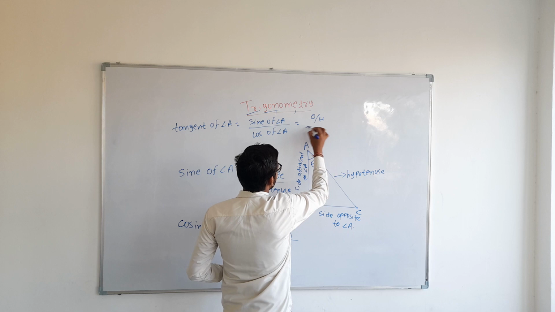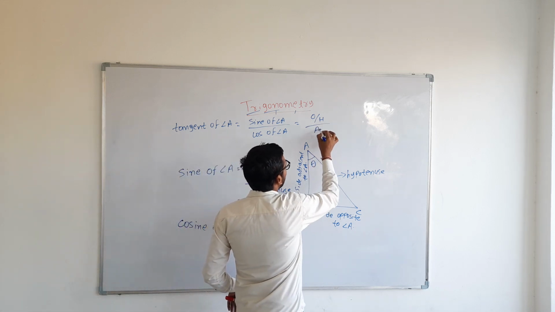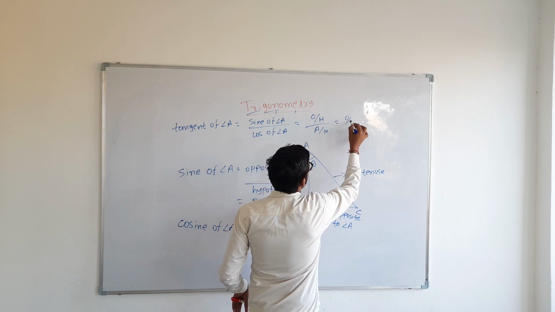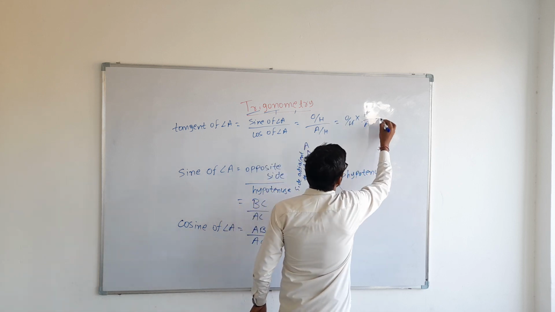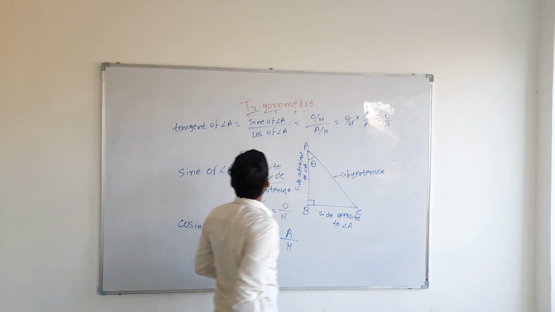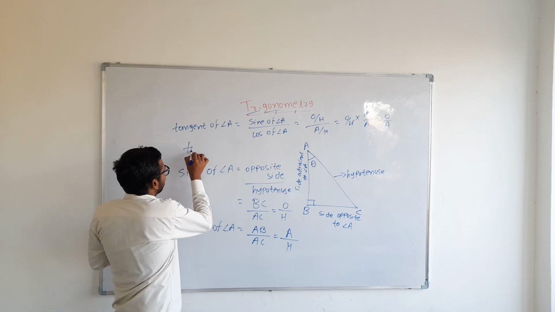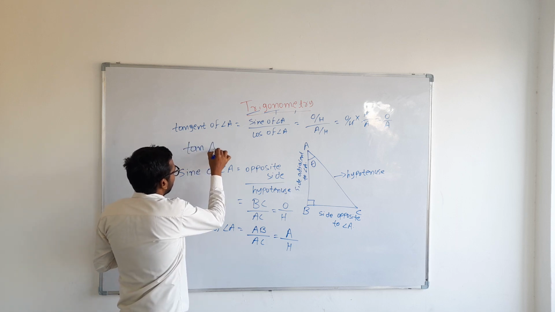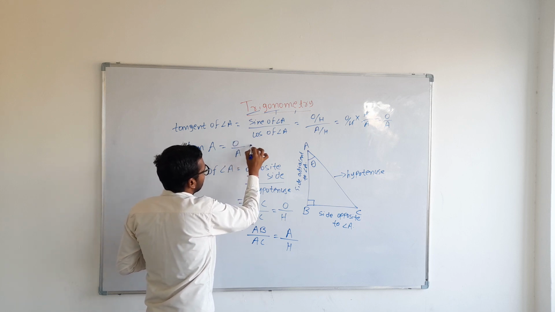Cos of angle A is adjacent upon hypotenuse. Taking the ratio, H and H will get cancelled and you will get tan of any angle A. Tangent in short can be written as tan. Tan A, that is tan of angle A, will be equal to opposite upon adjacent,